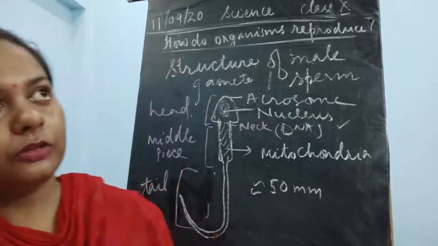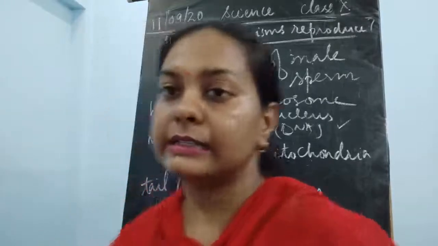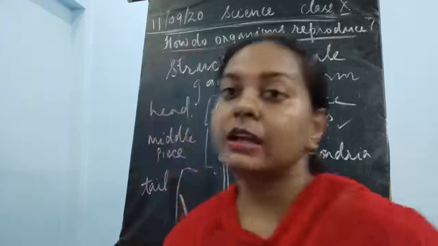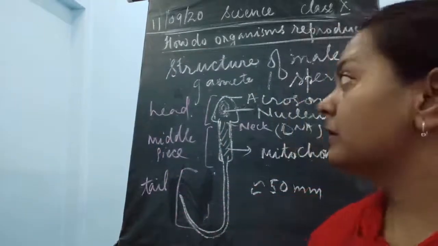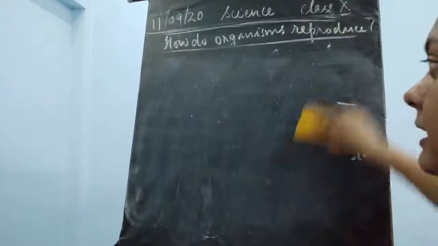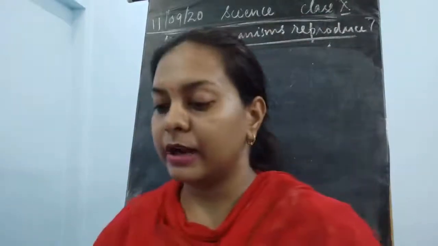The human ova or the human egg, the ovum, is larger in size. As you could see, after the monocyte, the human egg is the largest cell present in the body of human beings. So this is about the structure of the male reproductive organ as well as the male gamete. We have discussed the male reproductive system in total.